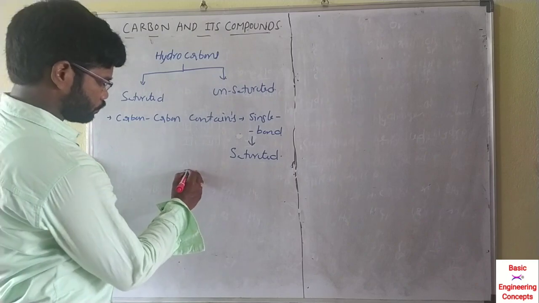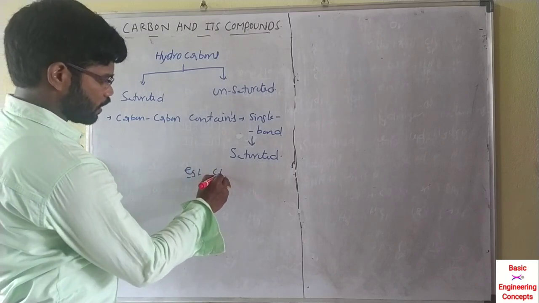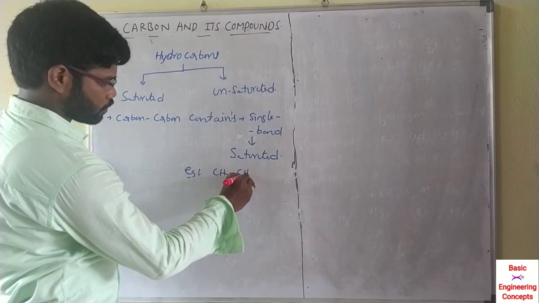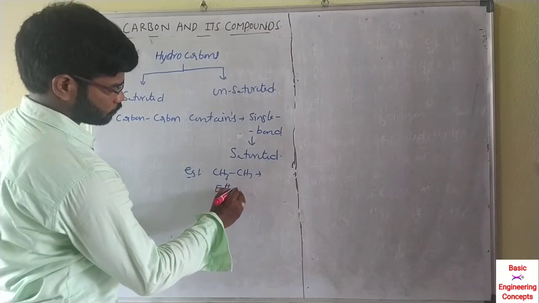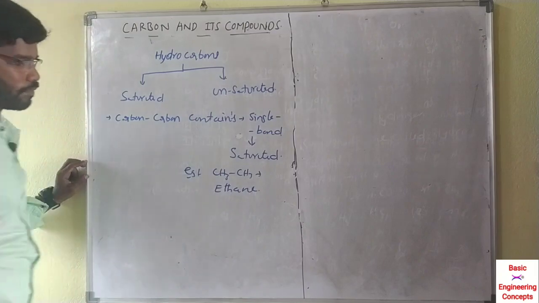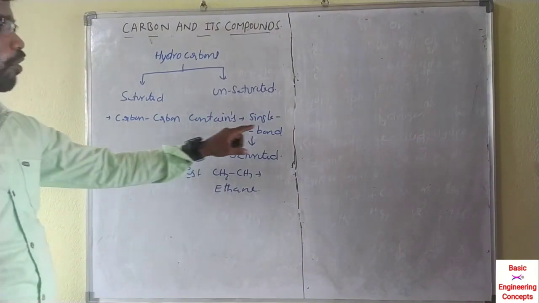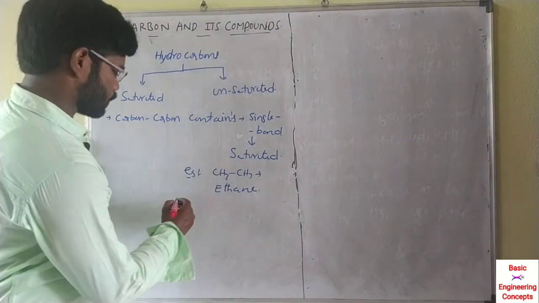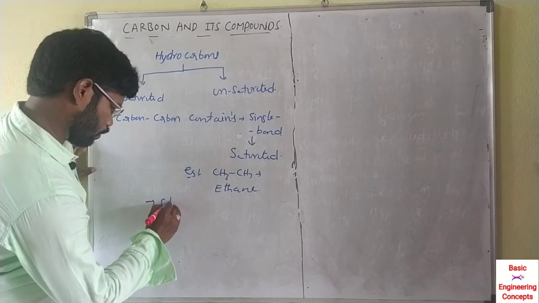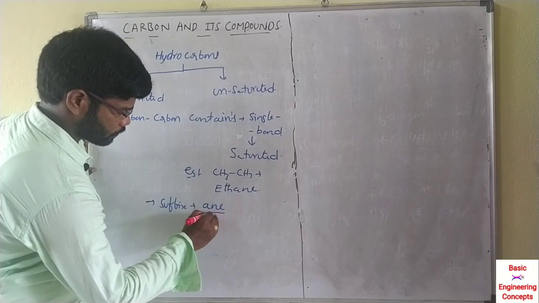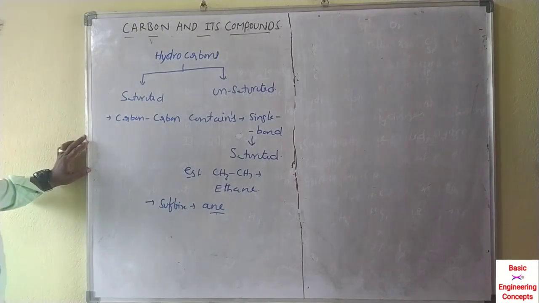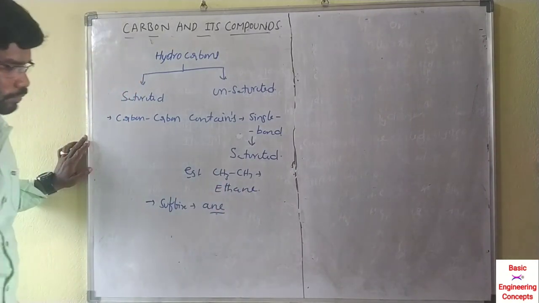For example, CH3 single bond CH3, named ethane. Here single bond means in the suffix we add ane, so that's why ethane.